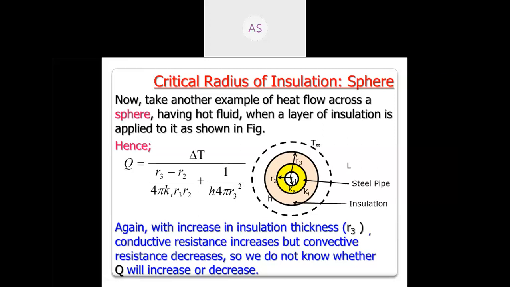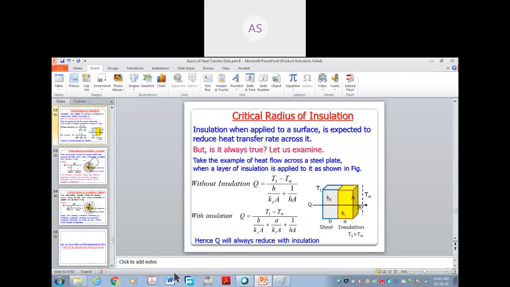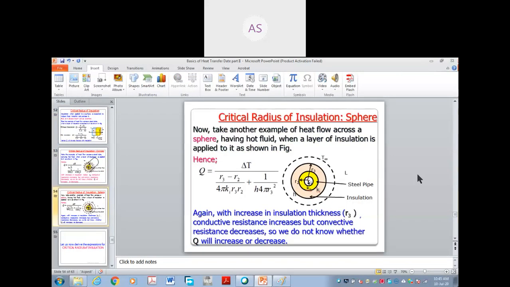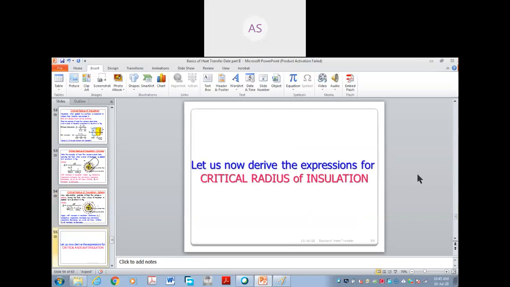Hence the critical radius of insulation is only for cylinder and sphere. In an oral, they can ask the question: what is the critical radius of insulation for plane wall? Then immediately you have to say, sir, for plane wall there is no critical radius of insulation; it is only for cylinder or sphere, because there we can't say whether it will increase or decrease, hence it is designed as critical radius. Now how to find the critical radius? First of all, we have to go by mathematical derivation.